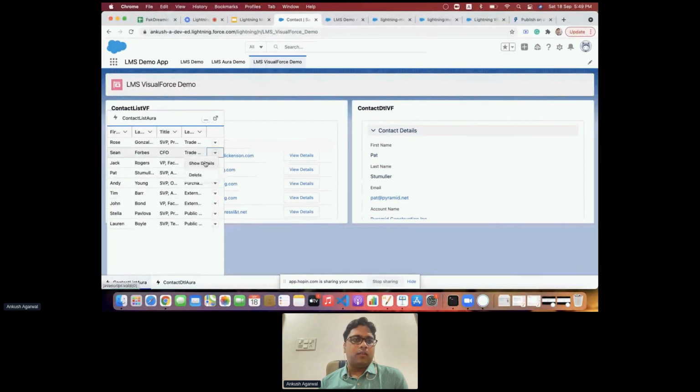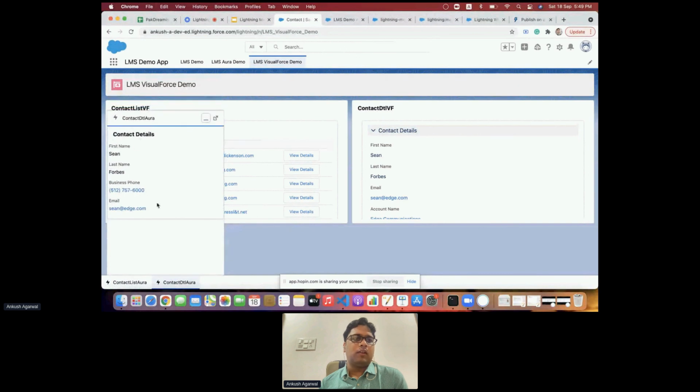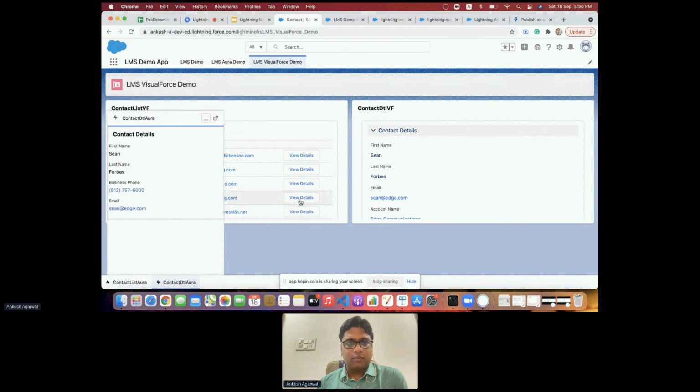Now if I click on show details for another contact, it will display over here as well. The first time it will be blank because it is not loaded and not subscribed to the message channel. But once it is loaded, and if I try the opposite, I'm able to see the updated details on the utility bar components as well.